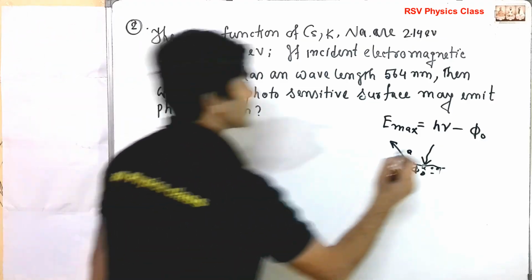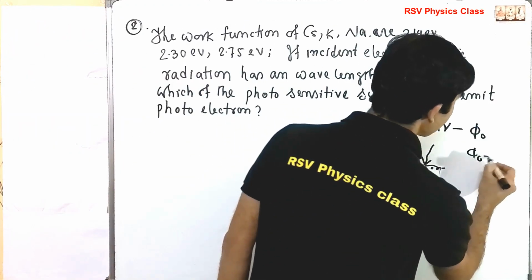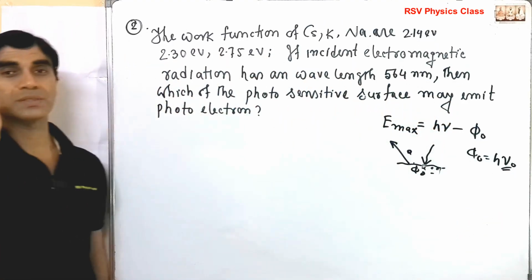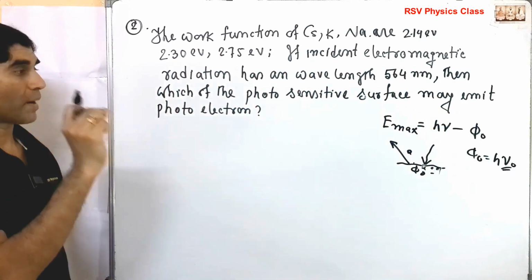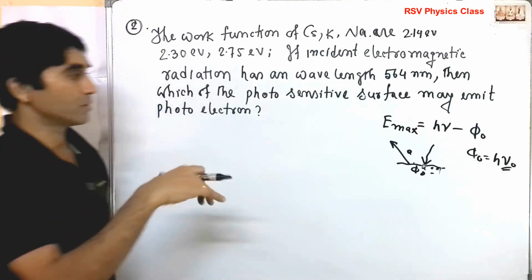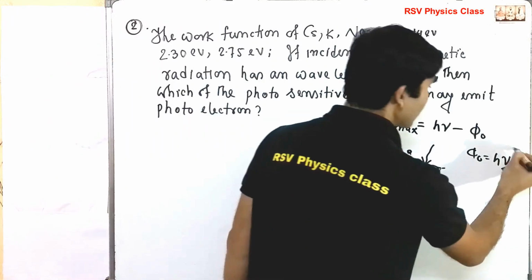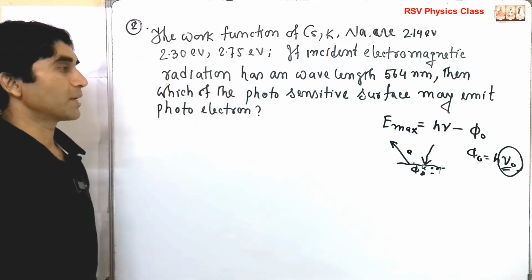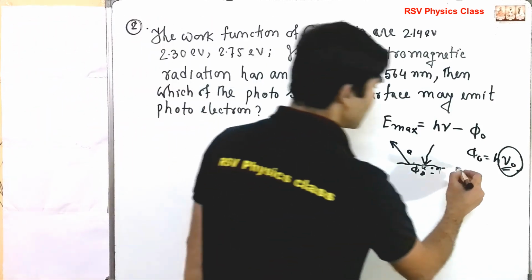So this is given by Einstein. So phi 0 is basically h nu 0, where nu 0 is your threshold frequency. So only after crossing a particular frequency does the electromagnetic radiation produce photoelectrons. Okay. So that graph you also know.